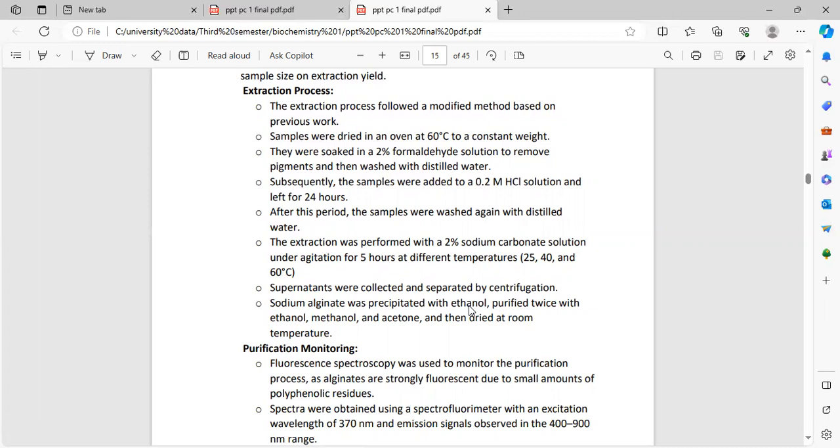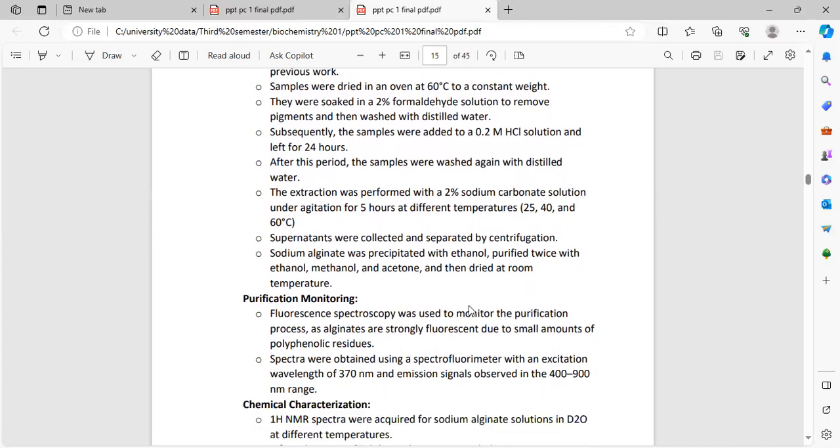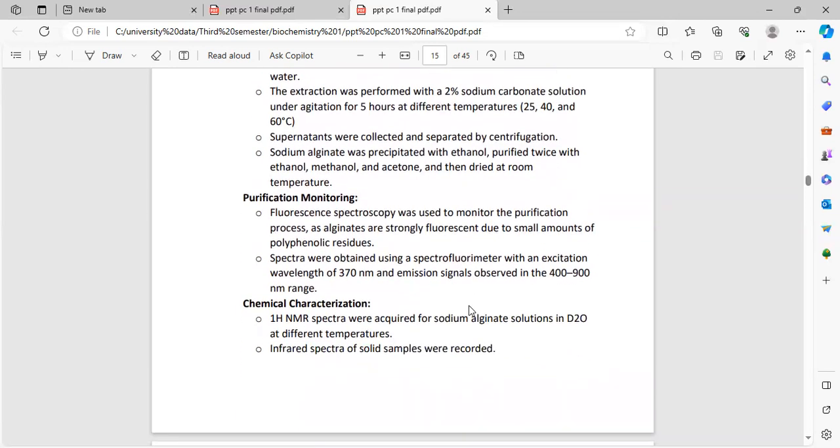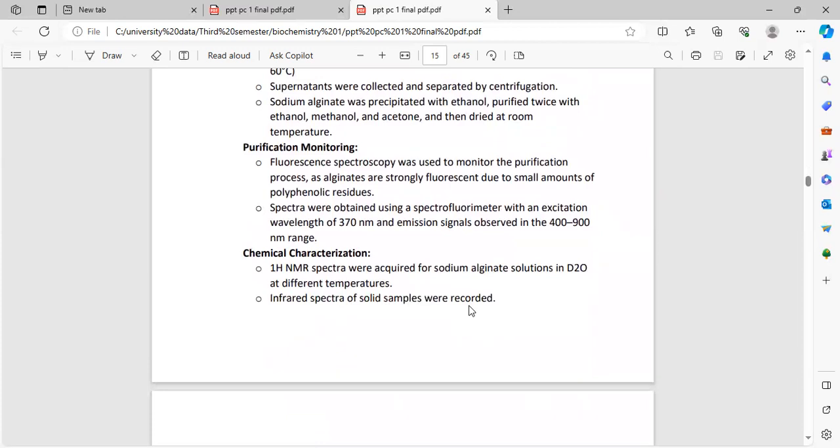Supernatants were collected and separated by centrifugation. Sodium alginate was precipitated with ethanol, purified twice with ethanol, methanol, and acetone, and then dried at room temperature. Purification and monitoring. Fluorescence spectroscopy was used to monitor the purification process.